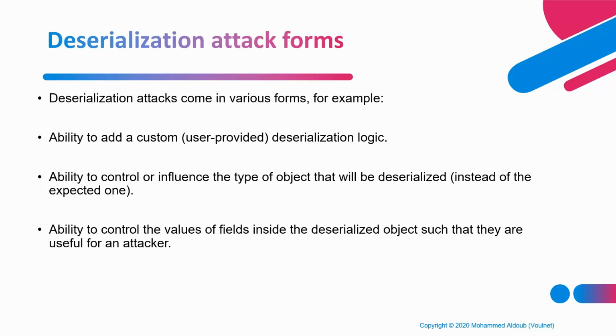So how attackers can attack serialized objects, for example, is to add their own custom logic into that object. You send an object that contains methods or fields, properties, a string, a date, or an integer, and some functions here and there.